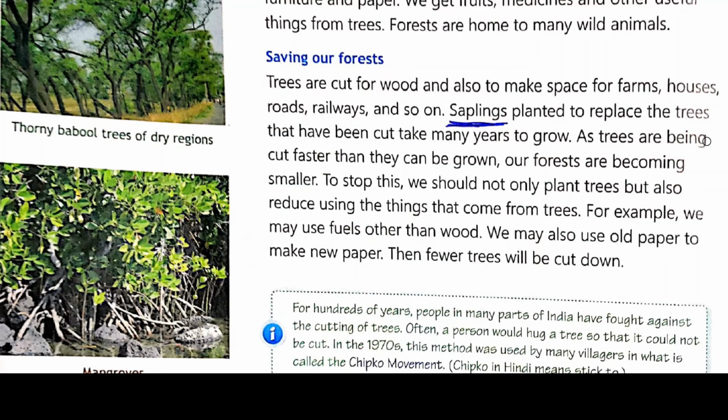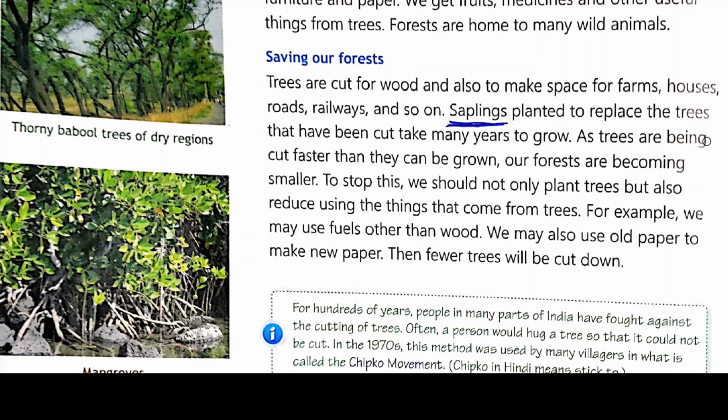Secondly, we will discuss saving our forest. How can we save the forest? As we know, many times people cut down the trees, so nowadays there is a scarcity of trees, which results in loss of rainfall also. So it is our foremost duty to save the trees, to save the forest. So let's discuss what these things are.